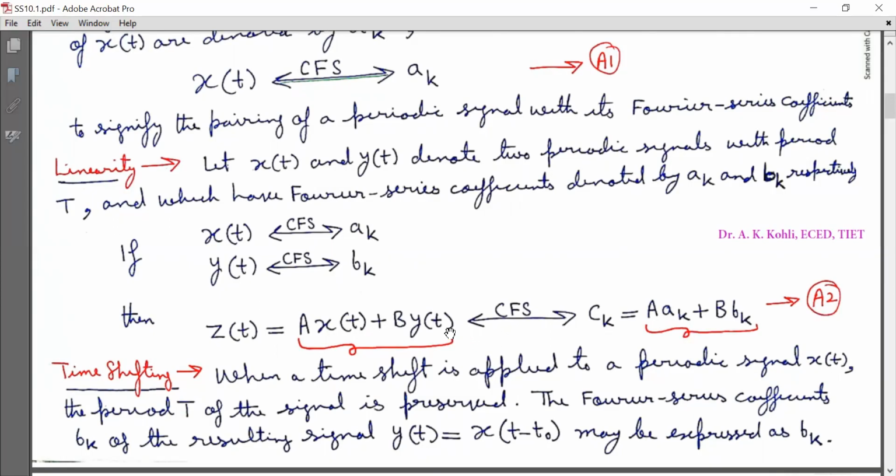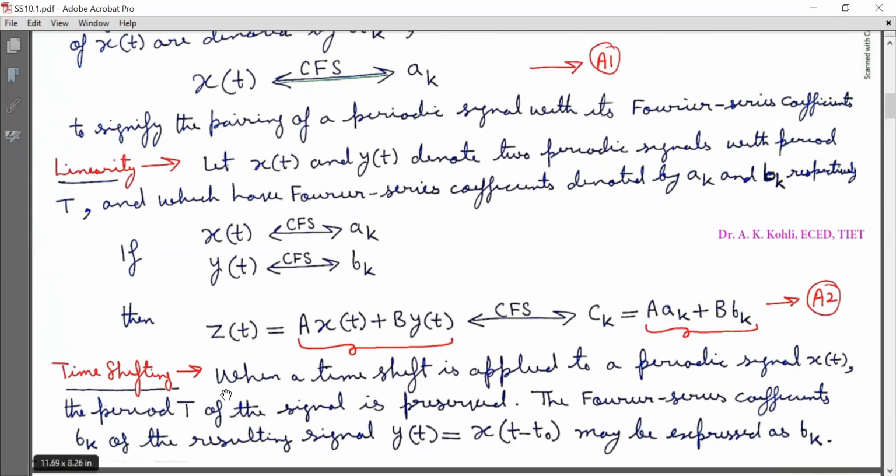It is very simple to show because we just put the Fourier series representation of x(t) here and substitute the Fourier series representation for y(t) here, and I will get c_k equal to capital A a_k plus capital B b_k.